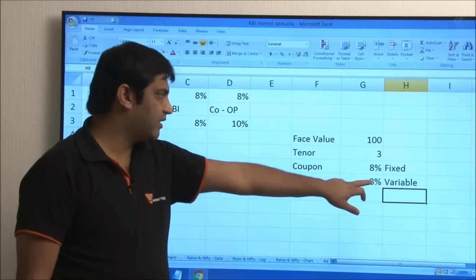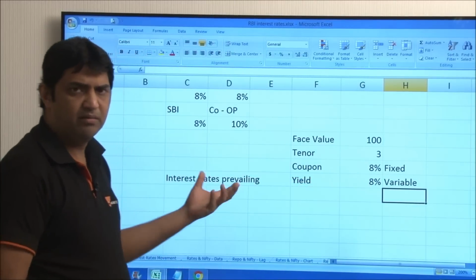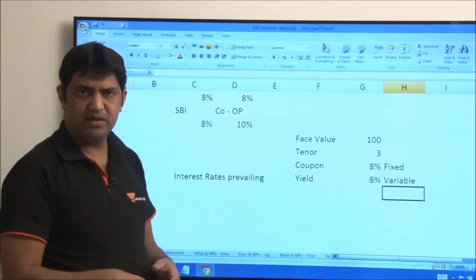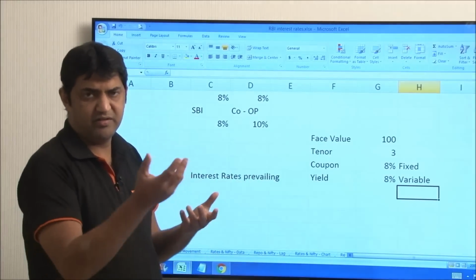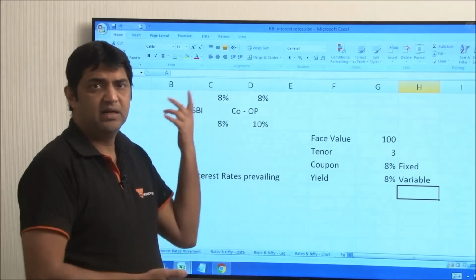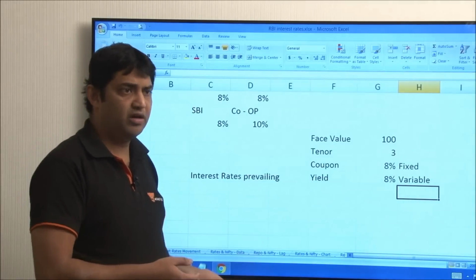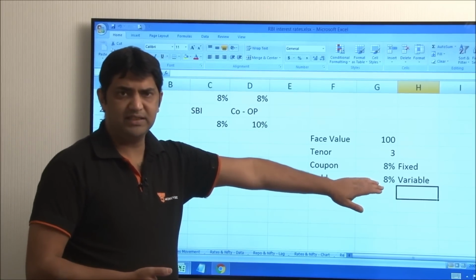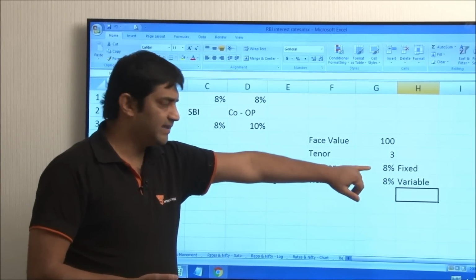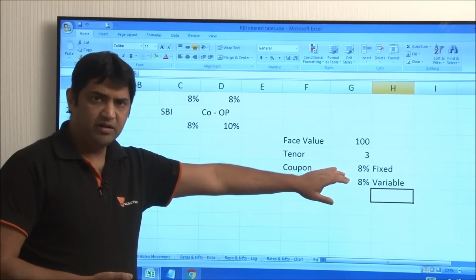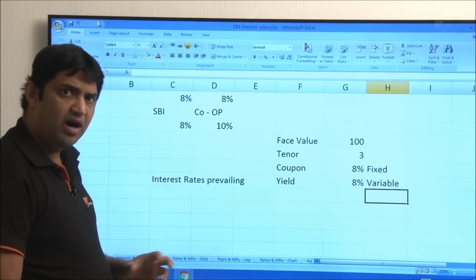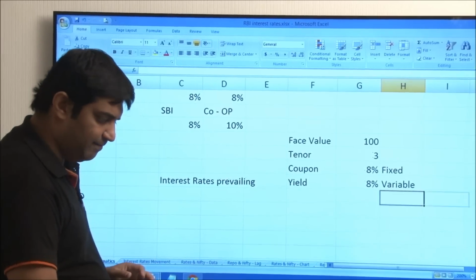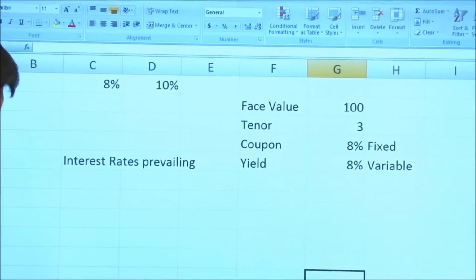But these interest rates will keep changing depending upon whether the government is borrowing more or less, whether the rupee is appreciating or depreciating, whether China is devaluing its yuan, whether the US is increasing its interest rate, whether crude oil goes up. All sorts of things can happen. So this is a variable thing. None of us has any control on this, whereas this is fixed. And from here on, let us try to understand how our investments get affected because of the decision which we have taken, and subsequently because of the movements which happen.